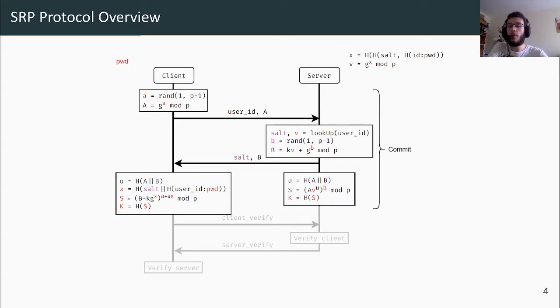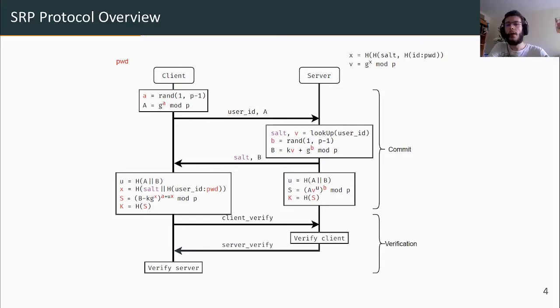This step is followed by a more classical verification, where both sides send each other the hash of the session transcript authenticated by a key derived from the results of the commit step. One operation you want to be particularly careful with is the computation of g to the power x on the client side, aka the verifier, since here the exponent is deterministically computed from two fixed public values, the ID and the salt, and the secret password. But we'll get back to that point a little bit later.